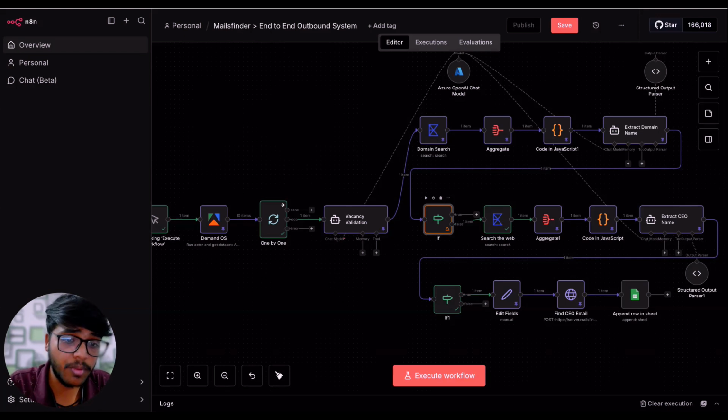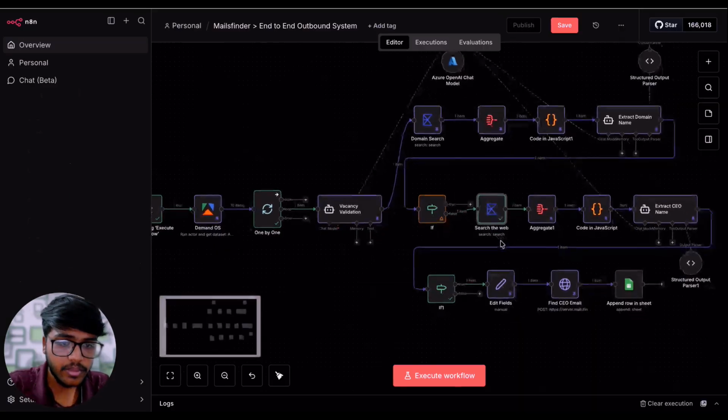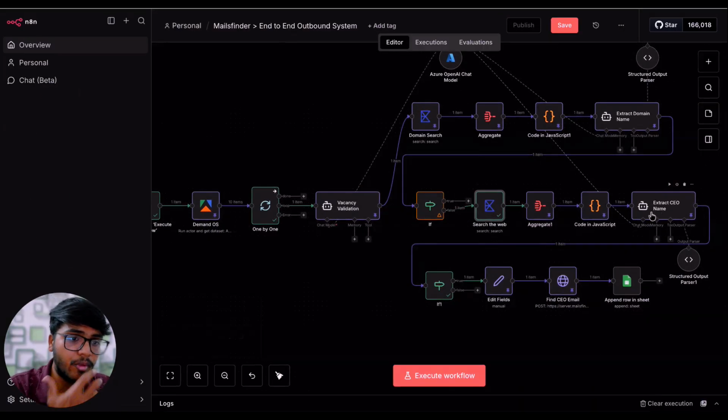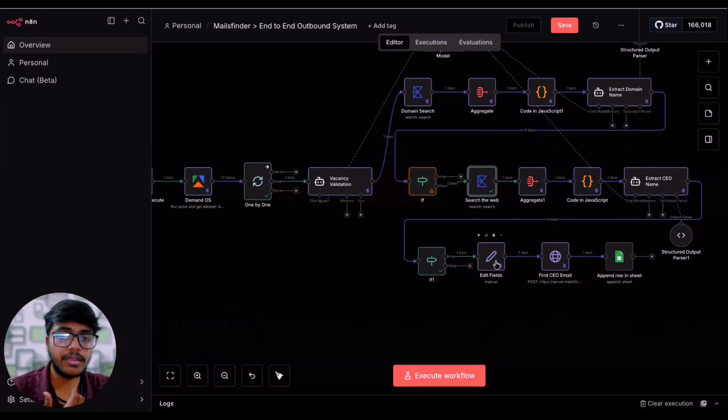But if a domain name is found, the next step is to try to find the CEO of that company. It depends. If the company has more than 200 employees, we are not going to find the CEO. We are going to find a management person, growth manager, director, or a few other personas, because in those large companies you cannot reach out to CEOs, as they are not responsible for taking this kind of decision. This entire part is trying to find the CEO and extract the CEO name from the details, similar to the previous one.